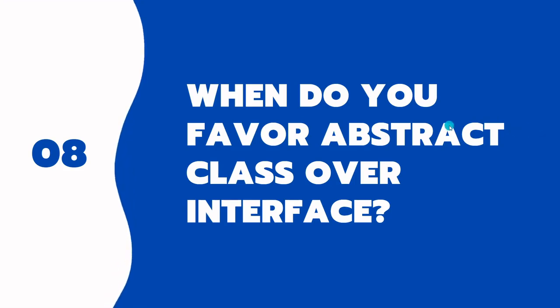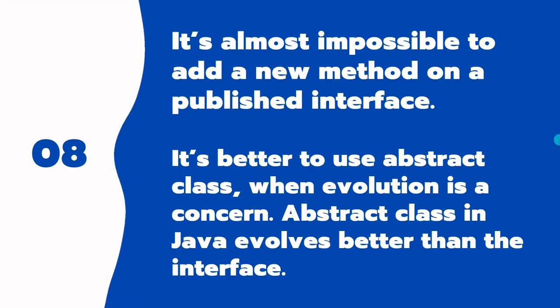Now, when do you favor an abstract class over an interface? I think this is the follow-up question after this one. So the answer would depend on the developer's perspective also, but according to me, it's almost impossible to add a new method to a published interface. Let's say you have an application deployed in production, and it's a very big project, let's say a banking project. So if you have interfaces there, that's considered as published interfaces. So it will be really hard to add a new method without altering the existing functionality. I know Java 8 has provided new methods, but still there will be a lot of difficulties.